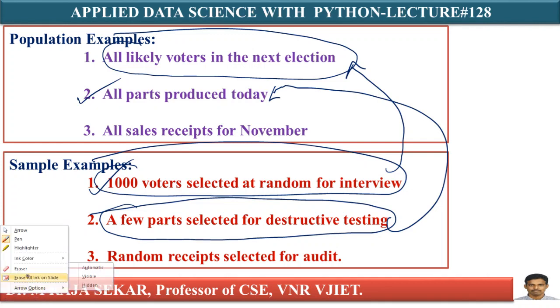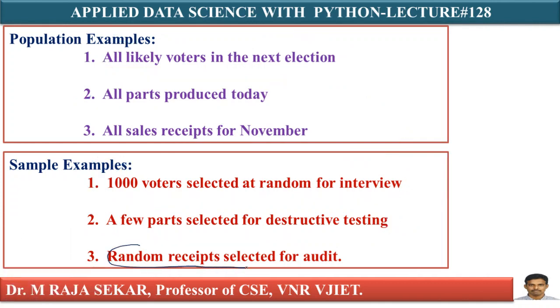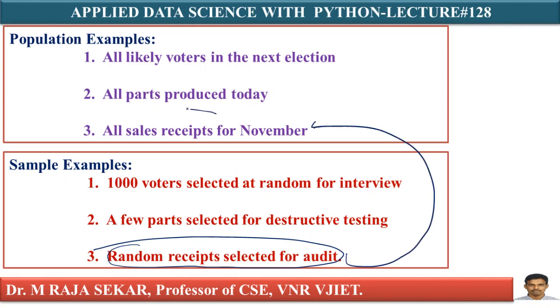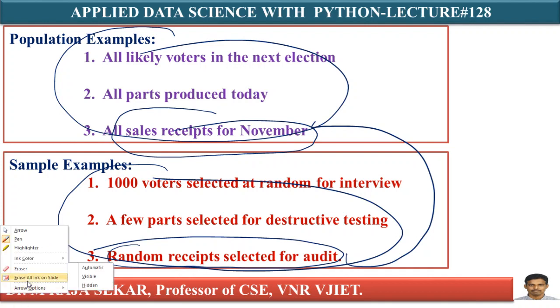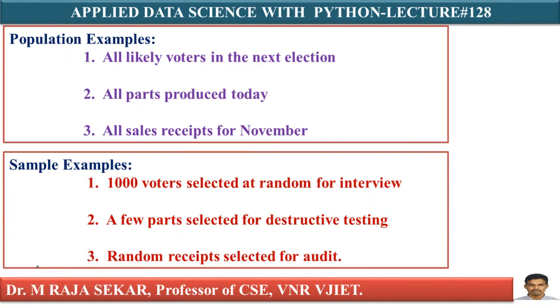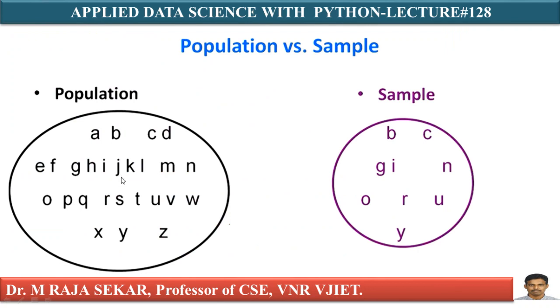In a similar manner, random receipts selected for audit are a subset of all sales receipts for November. Therefore, a sample means it is a subset of the population.